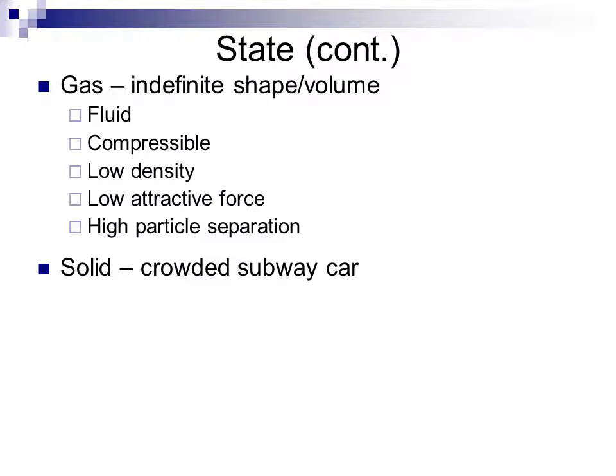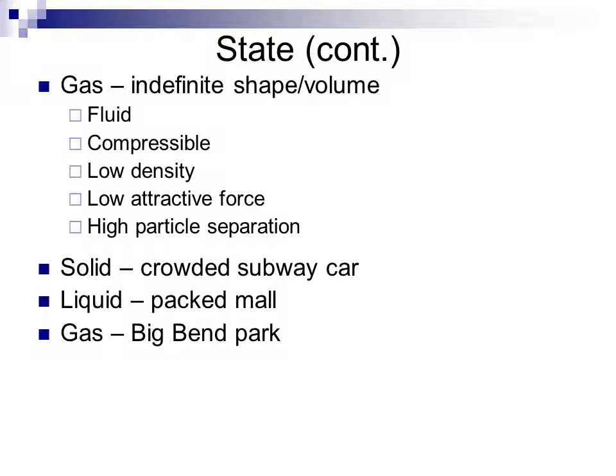If we think of an analogy, a solid is kind of like an overcrowded subway car in some place like Tokyo or New York. You have a lot of people packed together and there's really no room to move around. They just kind of have to stand or sit in place. A liquid is kind of like going to a packed shopping mall up in somewhere like Memorial City, where you've got a lot of people moving around, say on a Saturday, but you're still able to move past one another. And a gas is kind of like going to somewhere like Big Bend National Park, or out in West Texas, where we have lots of room to move around.